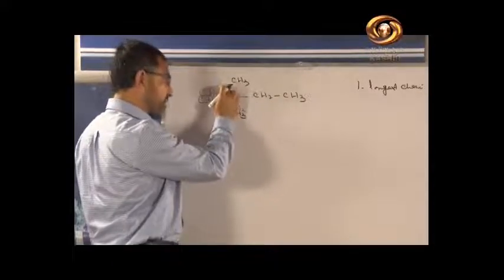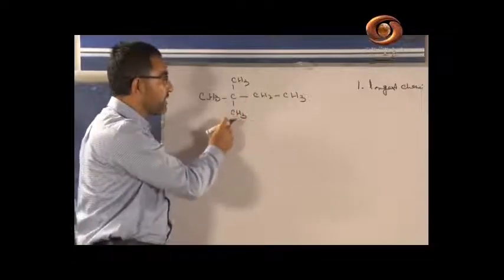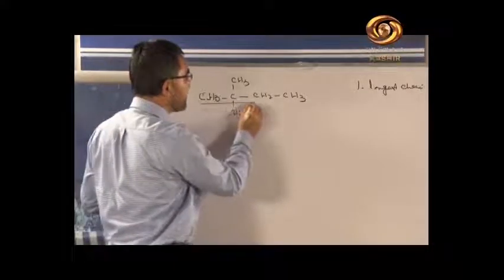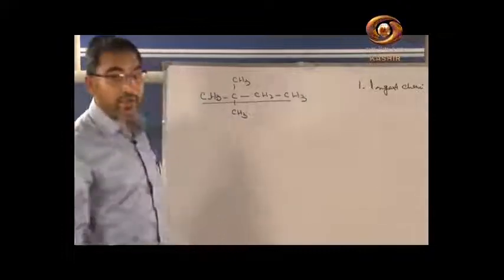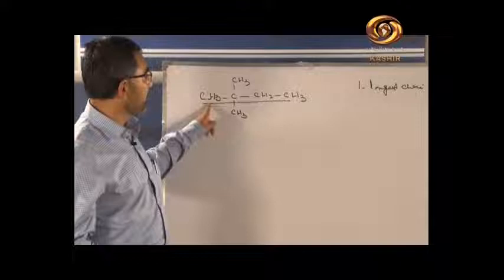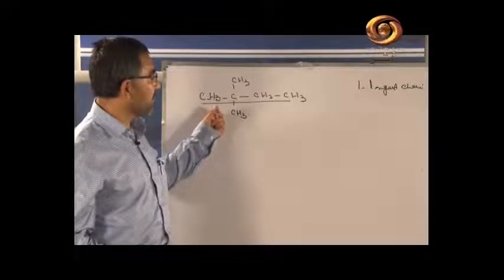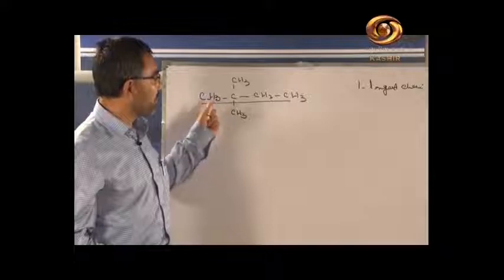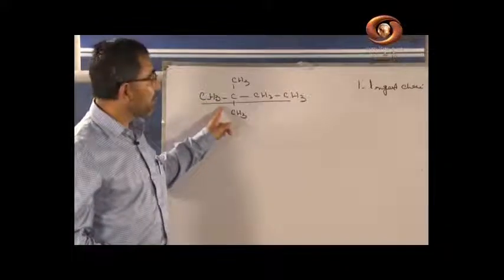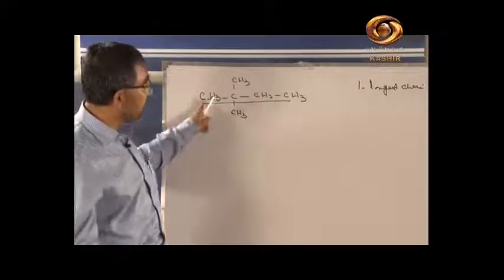If you consider this chain, it is 1, 2 and 3. So the longest chain will be this. In the longest chain there are 4 carbons. So the parent compound is butane. 1, 2, 3 and 4. Why butane? Because all single bonds are there. No double bond is present; if there were, it would be an alkene. Now the question is from where we will start the numbering. Shall we start from this carbon or from this carbon?